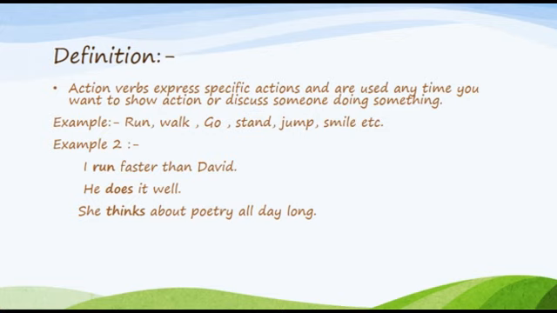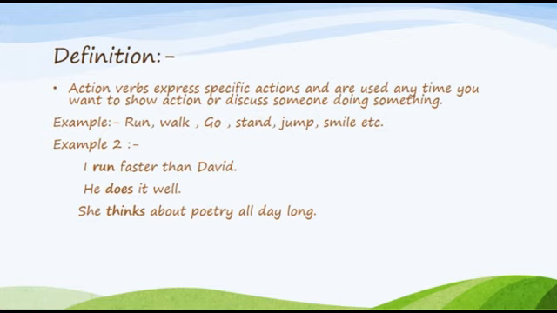He is the subject, does is the verb, and it well is an object. Our last example is: she thinks about poetry all day long. She is the subject, thinks shows action, and about poetry all day is an object.